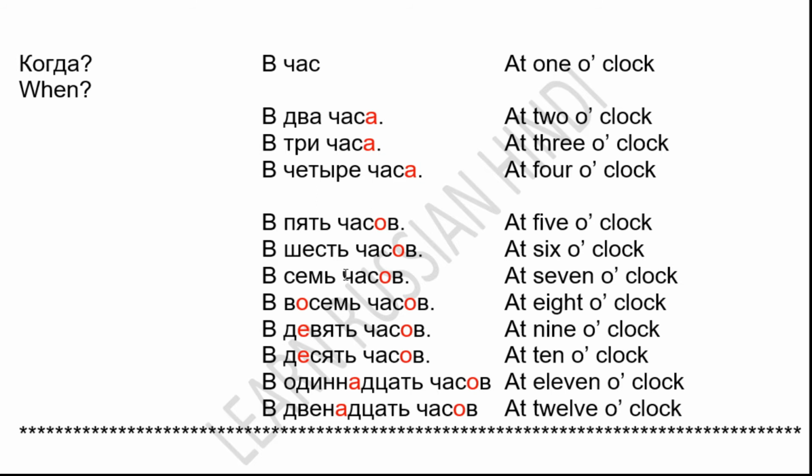See, I am merging the preposition with the next word. Pyat chisof. Shesh chisof. Sem chisof. Vosim chisof. Devyat chisof. Desyat chisof. Odinnadtsat chisof. At 5 o'clock, 6 o'clock, 7 o'clock, up to 12 o'clock. So remember that chas will become chisa for 2, 3 and 4 and chisof for 5 to 12.